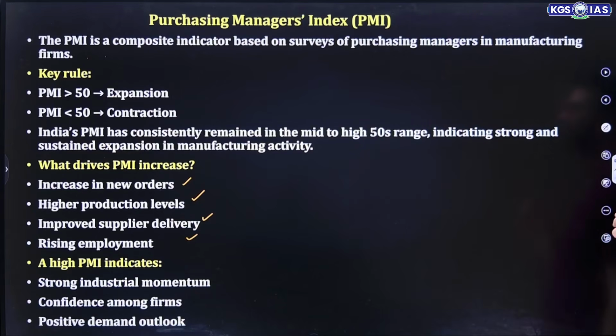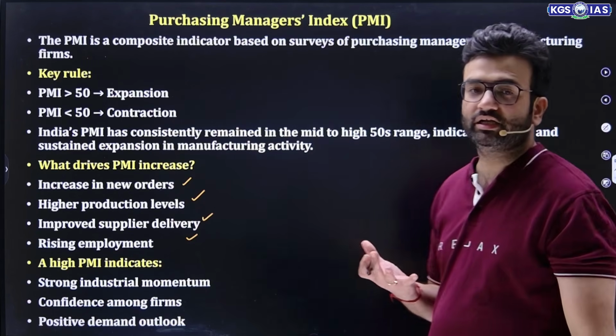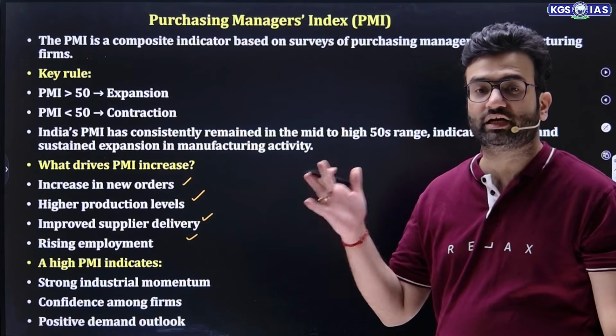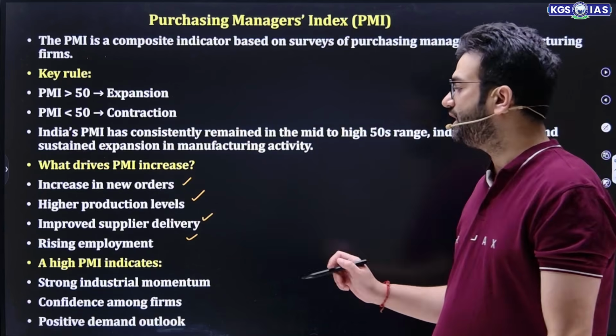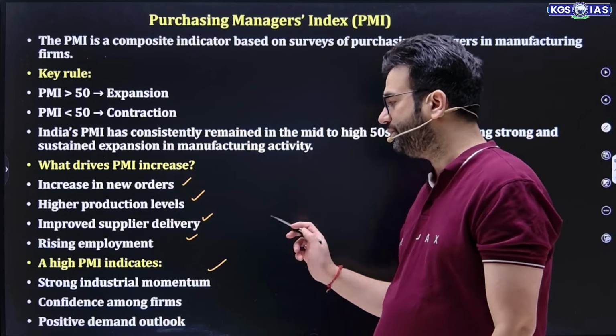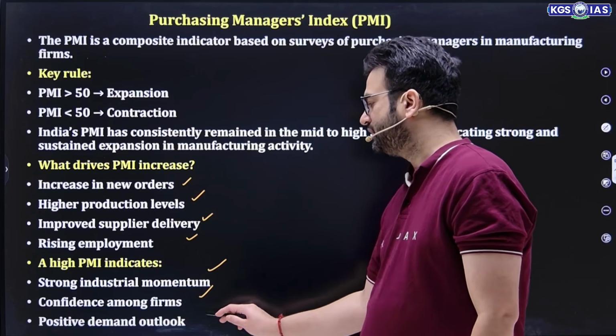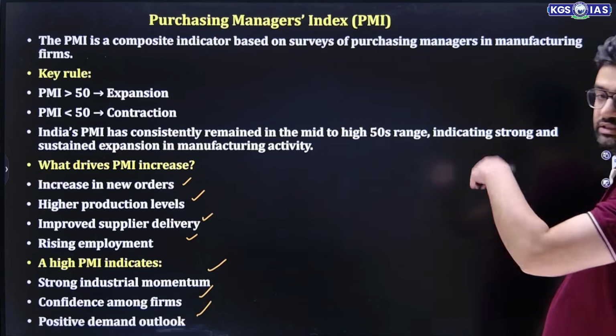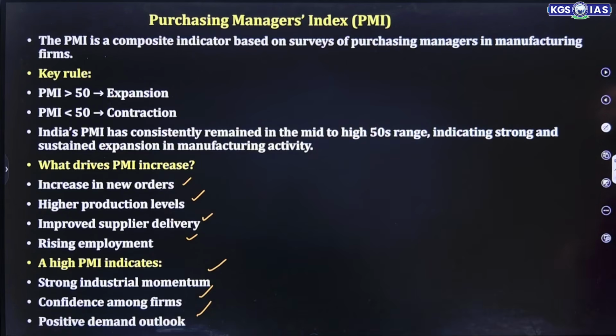Why has India's PMI increased? Because of new orders, high production level, improved service delivery, and rising employment. And if the PMI indicator is moving on a positive side, that is more than 50, it shows that industrial momentum is going on, confidence among the firms, and a positive demand outlook. This is a topic that can be asked in prelims as well.